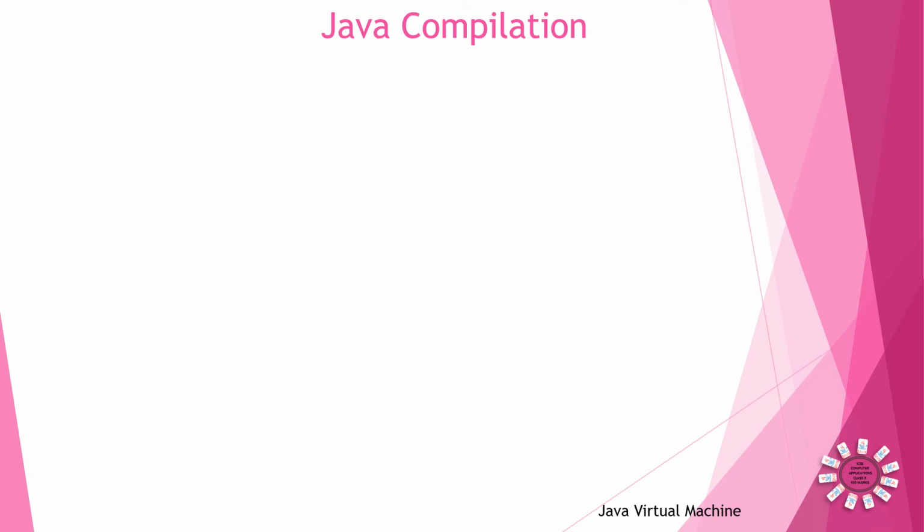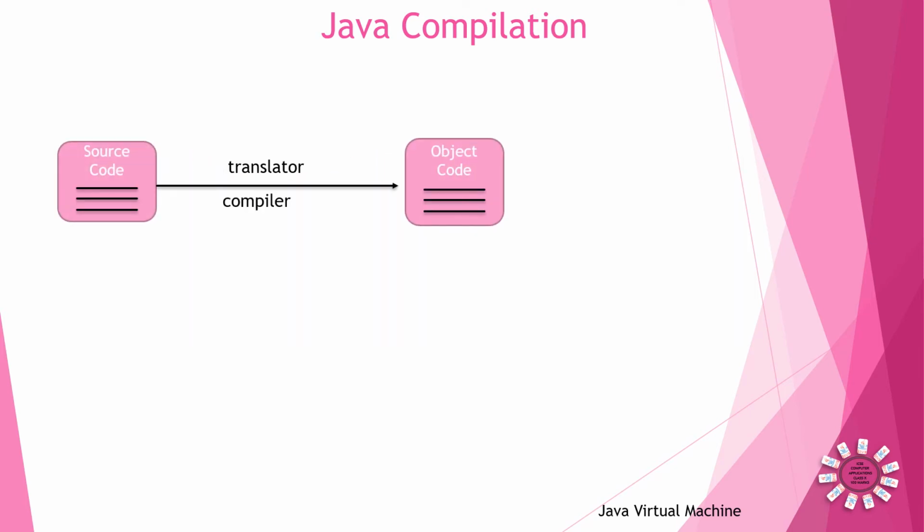Now we can discuss Java compilation. Before discussing Java compilation, we have to think about ordinary compilation. In ordinary compilation, the source code written by the programmer is directly converted into object code or machine code, either by the translator as in BASIC, or by the compiler as in C++. No intermediate language is there, and the execution takes place after the machine code is created.